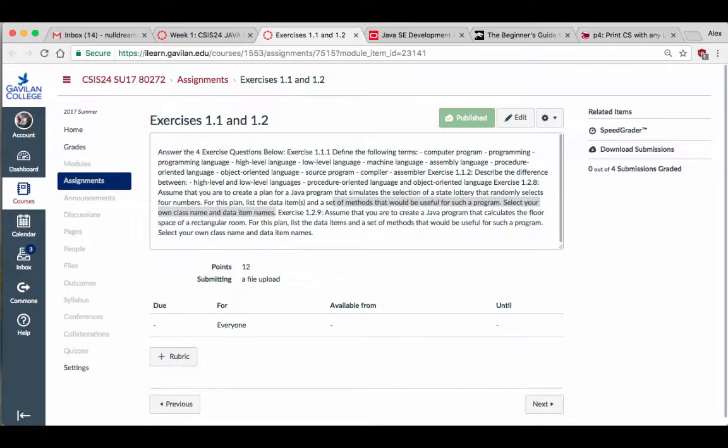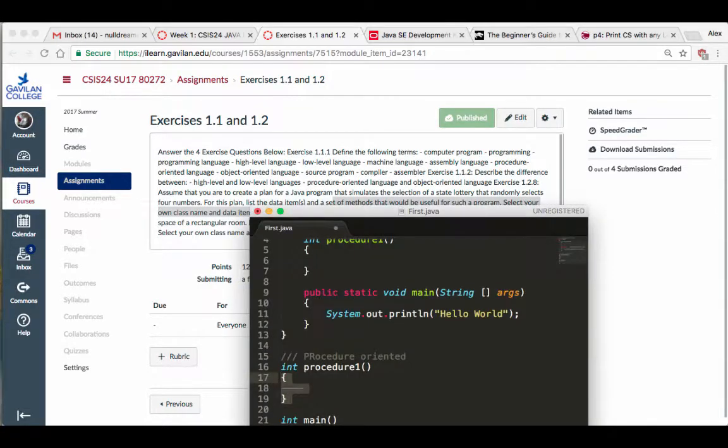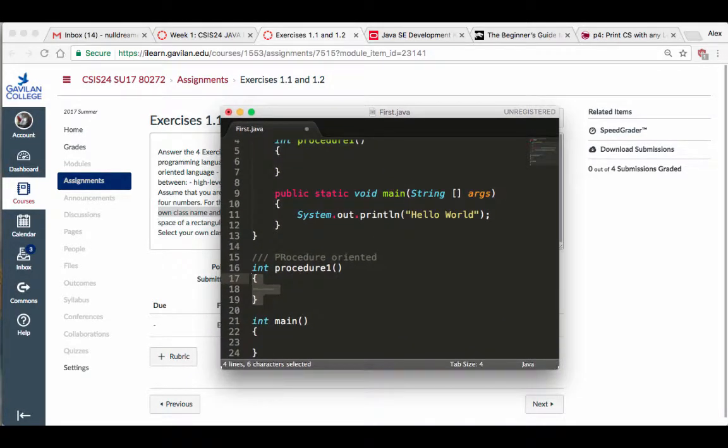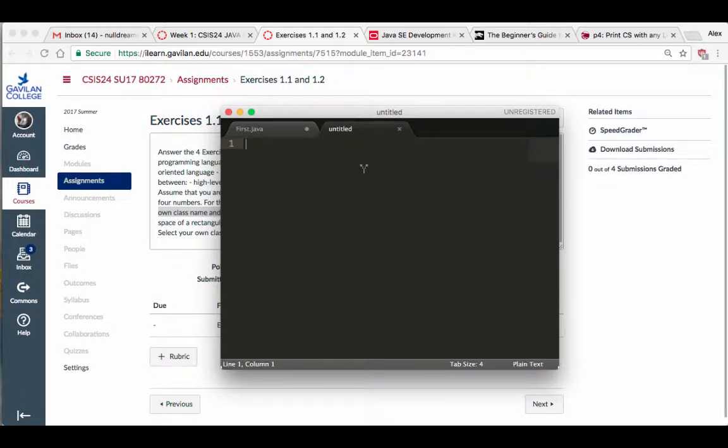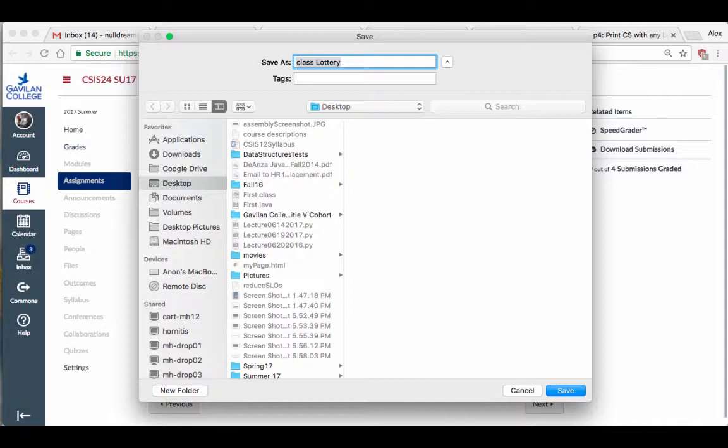So for this thing here, let's say I'm going to go in there. I'm going to make a new file. I'm going to call this thing class lottery, all right? And in that lottery thing, I'm gonna go save it as lottery.java.